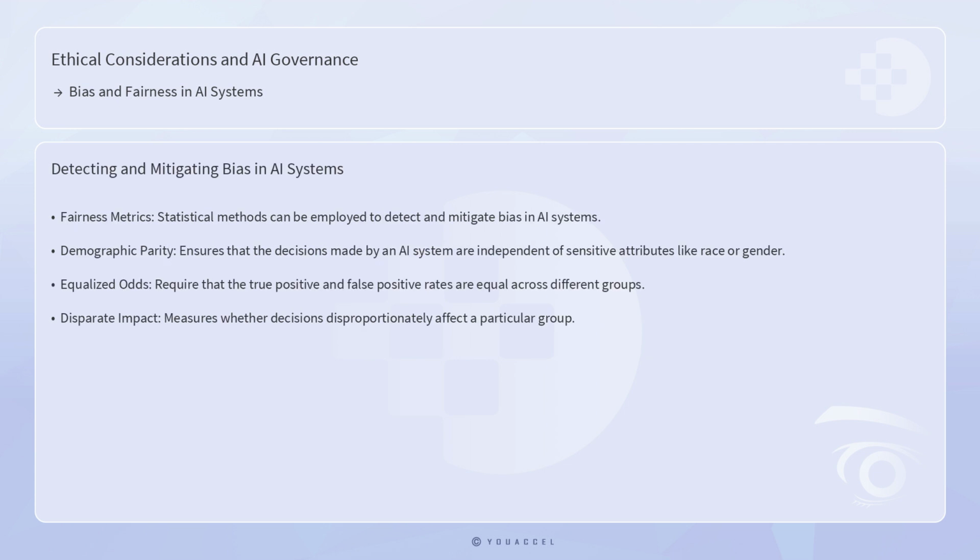Statistical methods can be employed to detect and mitigate bias in AI systems. One common method is the use of fairness metrics such as demographic parity, equalized odds, and disparate impact. Demographic parity ensures that the decisions made by an AI system are independent of sensitive attributes like race or gender. Equalized odds require that the true positive and false positive rates are equal across different groups. Disparate impact measures whether decisions disproportionately affect a particular group. Tools like IBM's AI Fairness 360 and Google's What-If Tool provide frameworks for assessing these metrics, making it easier for developers to identify and address biases in their models.